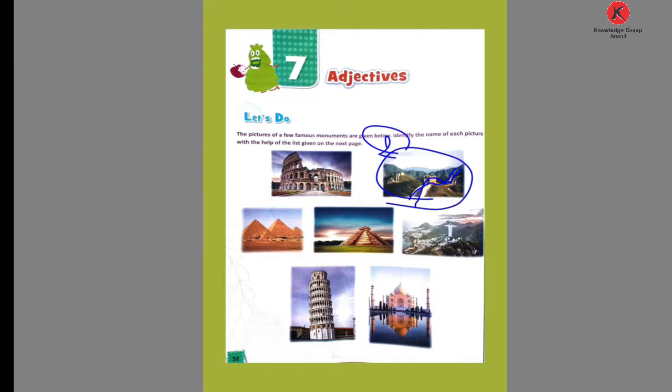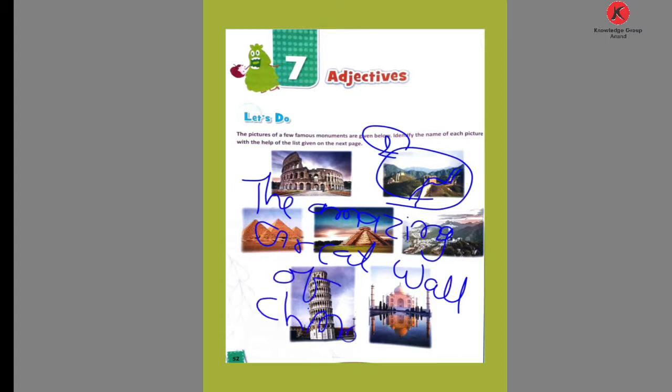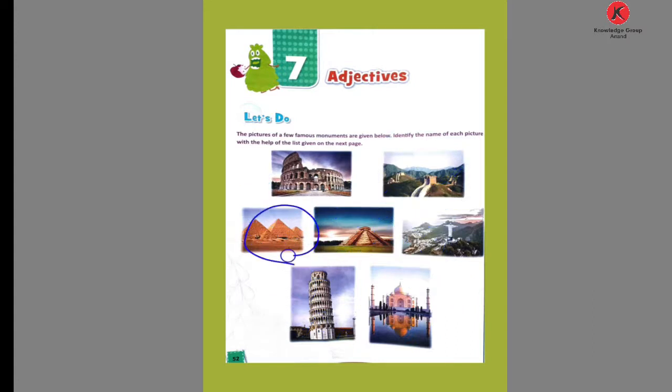The picture is the amazing Great Wall of China. See the next picture. What is the picture about? It looks like a pyramid. So this picture is the majestic Pyramid of Giza.